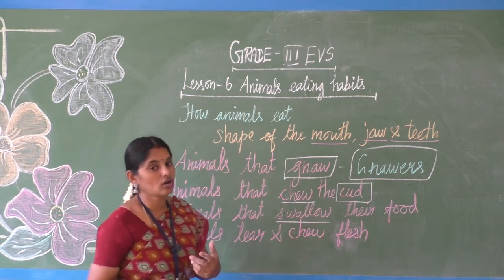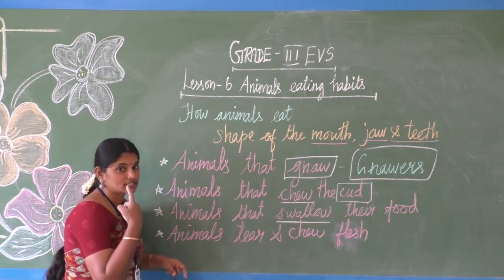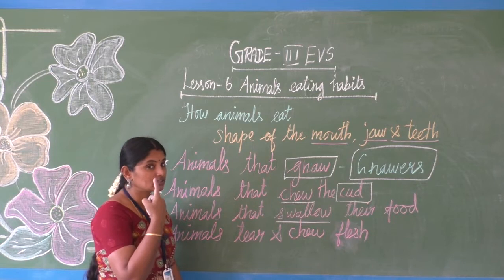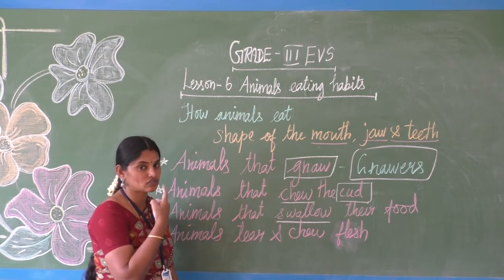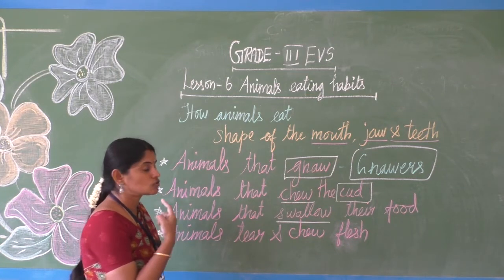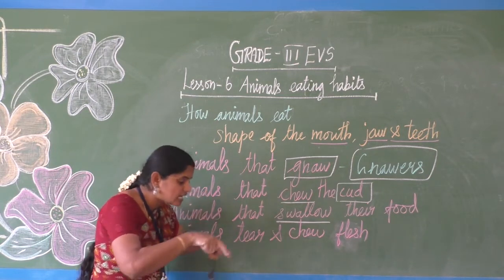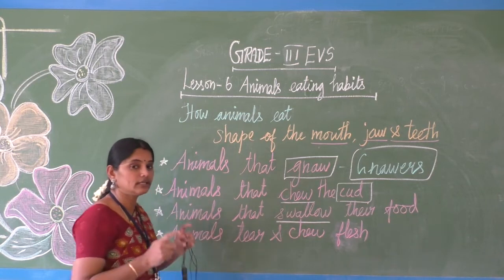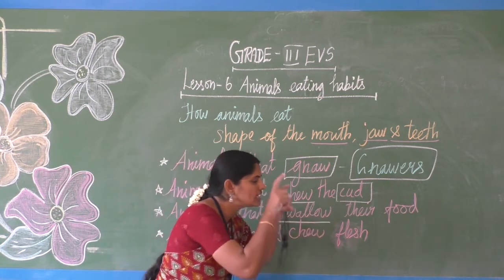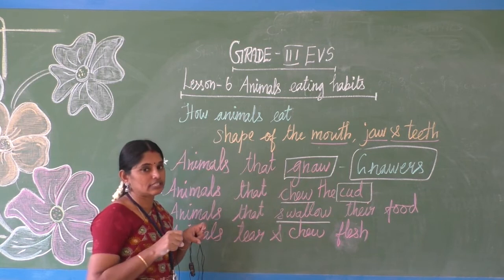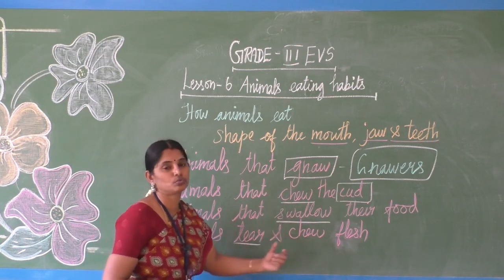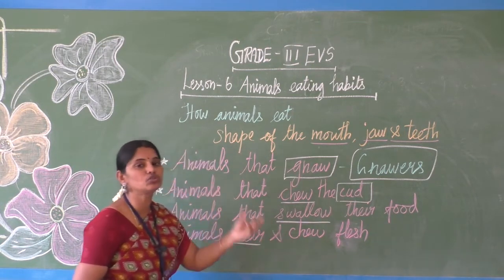See, lion, tiger, cheetah and others have canine teeth, sharp teeth. This tooth, they also call it the fang tooth. These teeth are lengthier than the other teeth, somewhat lengthier in lion, tiger, cheetah and others. Using these teeth it tears the flesh. After leaping at the prey, hunting, catching and chasing it, it tears the flesh. Tear, T-E-A-R, means to rip, and chew means to masticate. They tear and chew the flesh of animals.